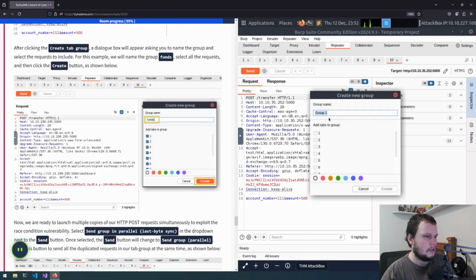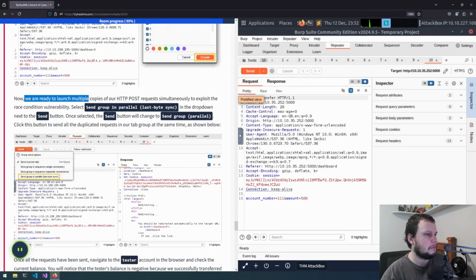So create tab group, give it a name, and we add all of them to that same group. So create that. Now we are ready to launch multiple copies of our HTTP POST request simultaneously to exploit the race condition vulnerability. So select send group in parallel in the drop down next to send. Once selected, the send button will change to send group parallel.